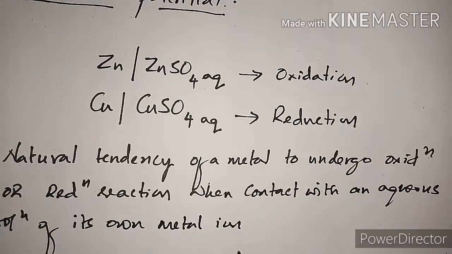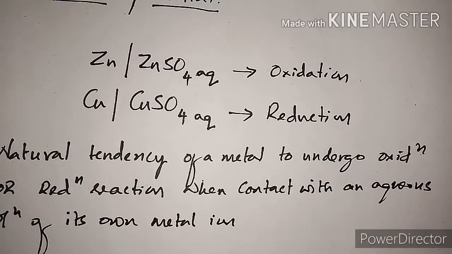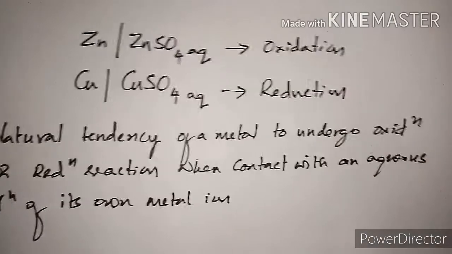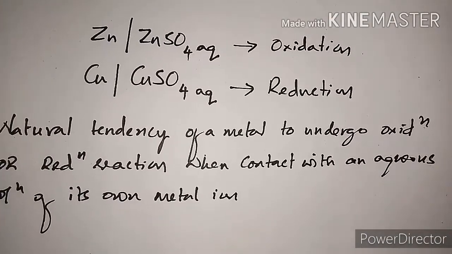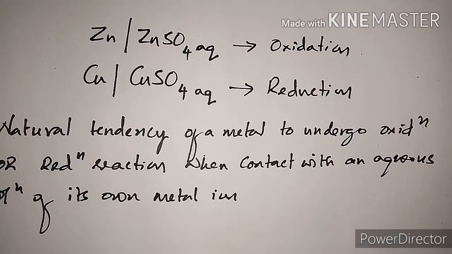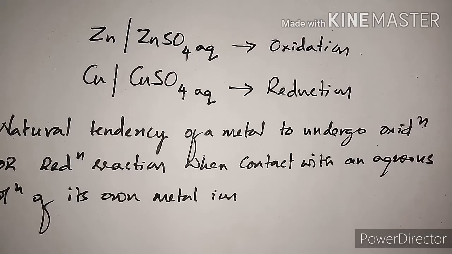Now this natural tendency we call an electrode potential. The natural tendency of a metal to undergo oxidation or reduction when a metal is in contact with its own metal ion in an aqueous solution. So this we express as an electrode potential.